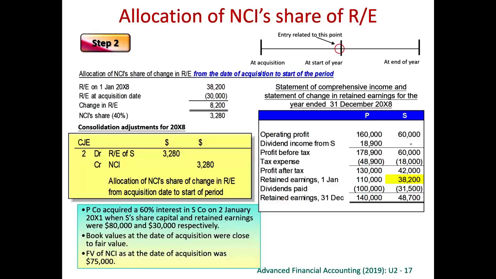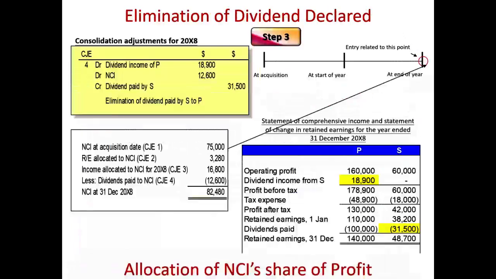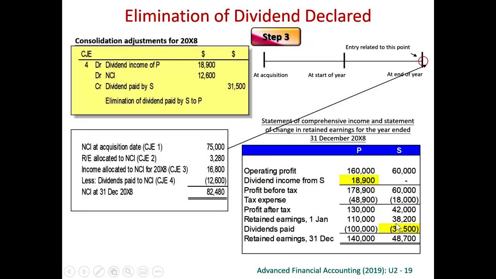After we share the profits from the day of acquisition up to the beginning of the current year, we share the current year profit. From the subsidiary's financial statements, we find the profit for the year, which is 42,000. So we share 40% to NCI. Therefore, we debit profit to NCI and we credit NCI, being the share of the profit for the current year to NCI. We have shared the profit from the day of acquisition up to now already. So this is the share of the profit to NCI.